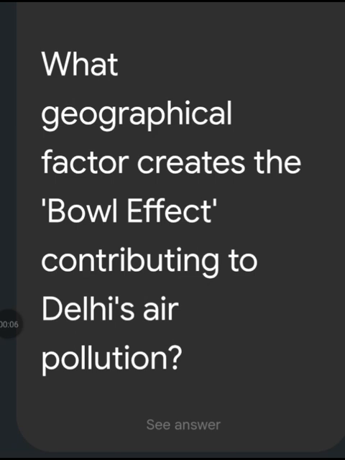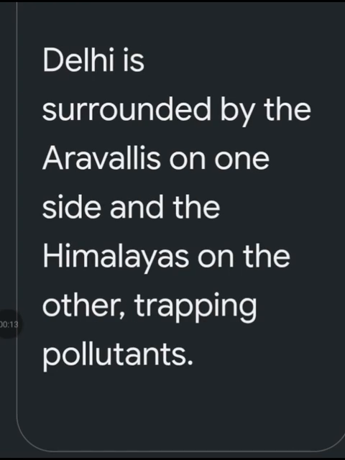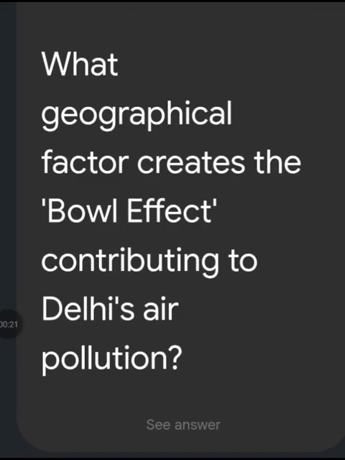First is, what geographical factor creates the bowl effect contributing to Delhi's air pollution? Delhi is surrounded by Aravalli on one side and Himalaya on the other, trapping pollutants. So यही bowl effect create कर देता है.